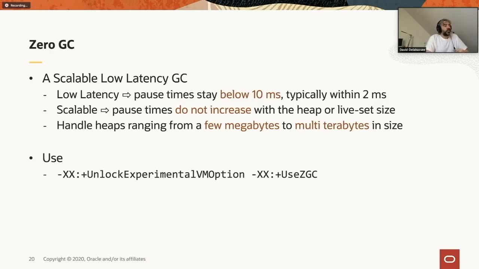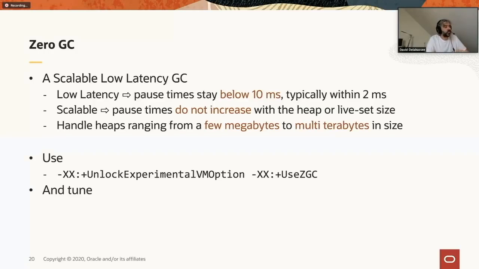So how do you use ZGC today? I mentioned that ZGC was added as an experimental feature in Java 11, so you need to unlock ZGC explicitly. There is a specific HotSpot flag, UnlockExperimentalVMOptions, to basically unlock any experimental feature of the VM. You do that, and then you use the specific flag to enable ZGC, basically to tell the VM to switch from G1, which is the default GC, to ZGC. And there you go. Then the thing that you might want to do is tune ZGC.